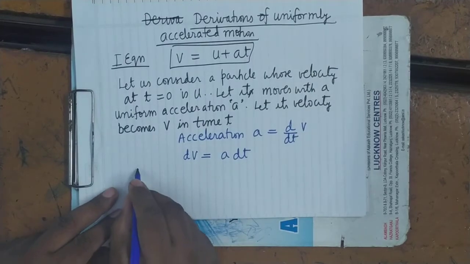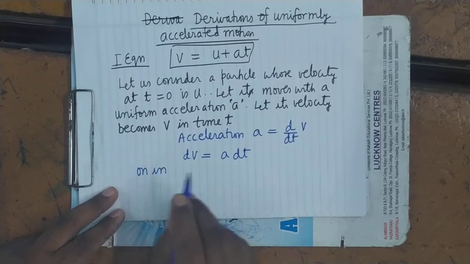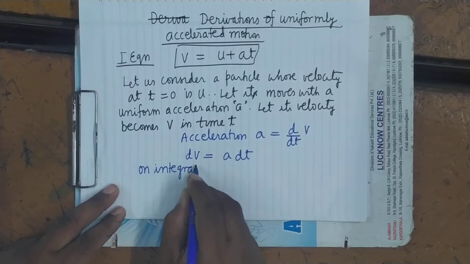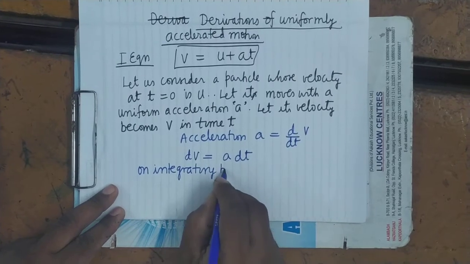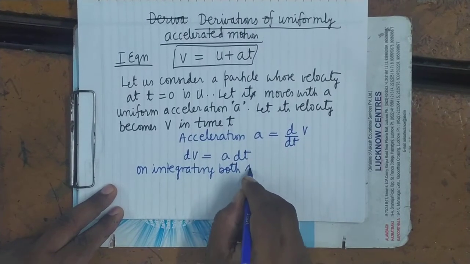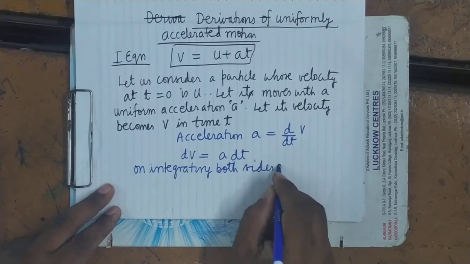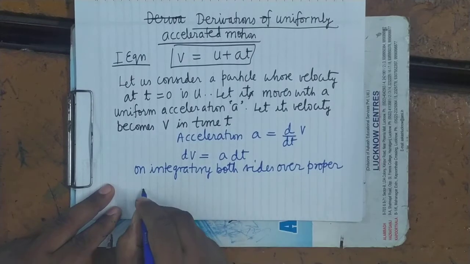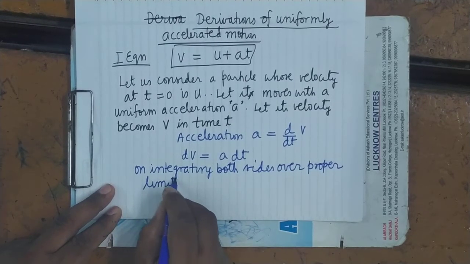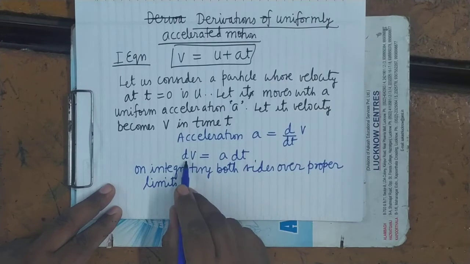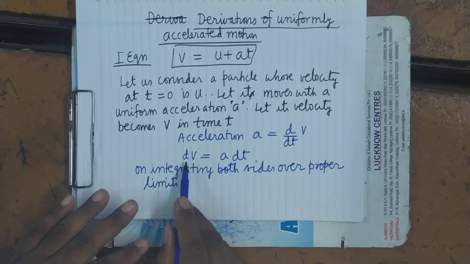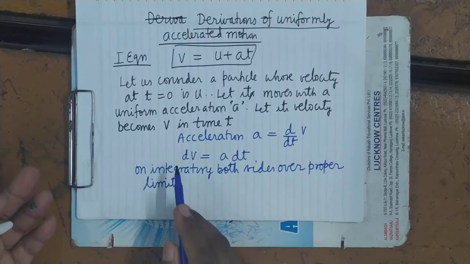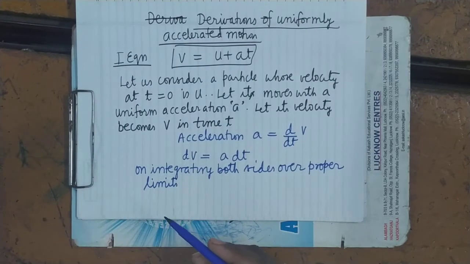Now on integrating both sides over proper limits. What is the meaning of proper limits? The left hand side consists of the velocity term, dv, so it will be integrated with respect to velocity.